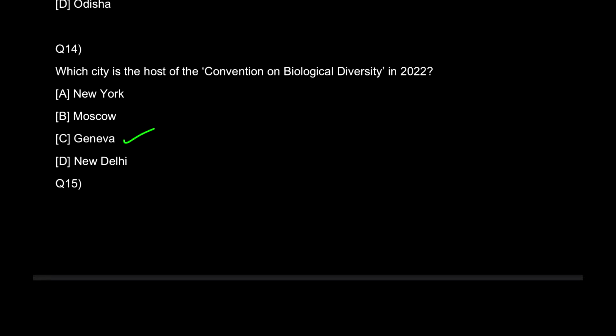We all know that Geneva is very famous for all these activities. So here this biodiversity and health draft recommendation was released on the Convention on Biological Diversity, and it focuses on the post 2020 global biodiversity framework. It's a part of UNEP. So what is UNEP? That's United Nations Environment Program. इसको आप स्टैटिक जीके में सर्च करोगे, जेनेवा के बारे में 3 पॉइंट्स निकालोगे एंड कन्वेंशन ऑन बायोलॉजिकल डाइवर्सिटी के बारे में 1-2 पॉइंट्स निकालोगे.